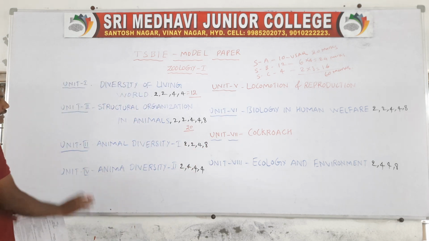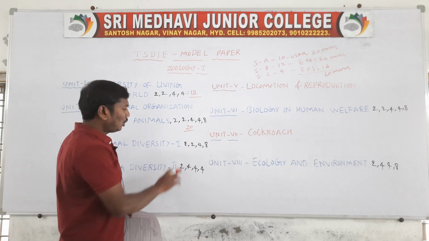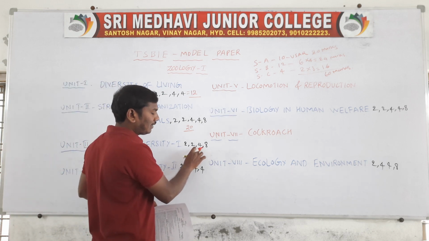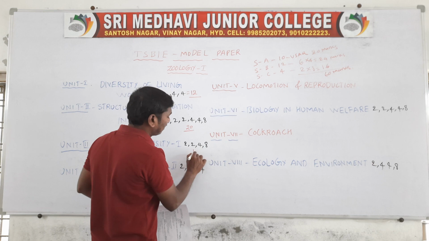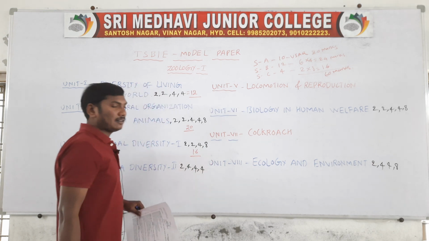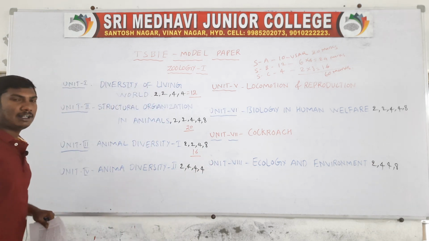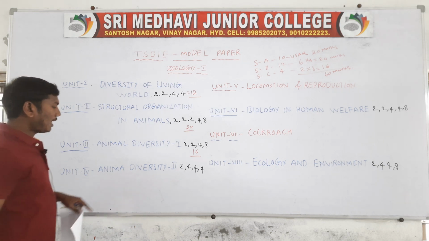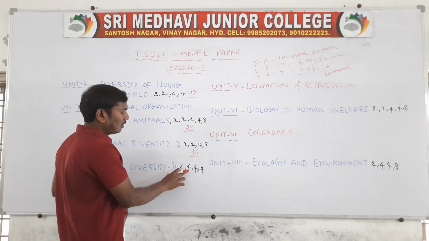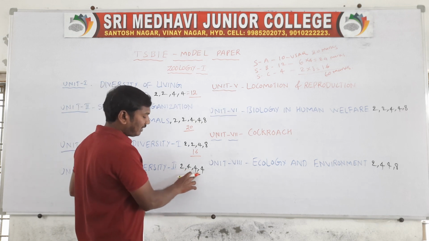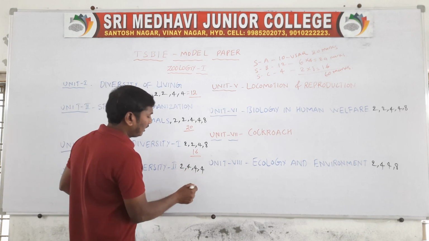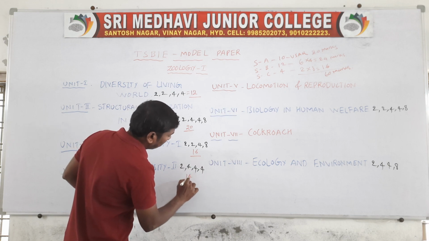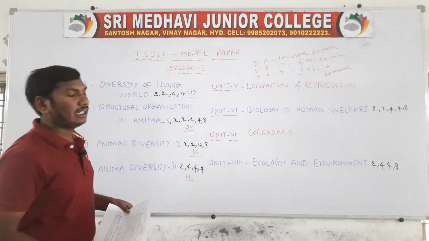Next one unit 3, animal diversity 1. So 2 plus 2 is 4, 4 plus 4 is 8, 8 plus 8 is 16 marks, totally 16 marks in animal diversity 1. Next one, animal diversity 2, lesson unit 4. 2 plus 4 is 6, 6 plus 4 is 10, 10 plus 4 is 14, totally 14 marks in animal diversity 2.